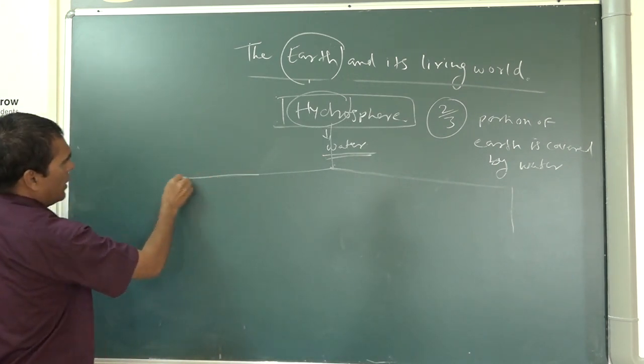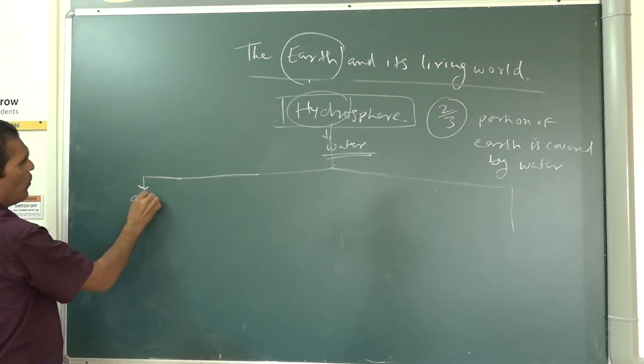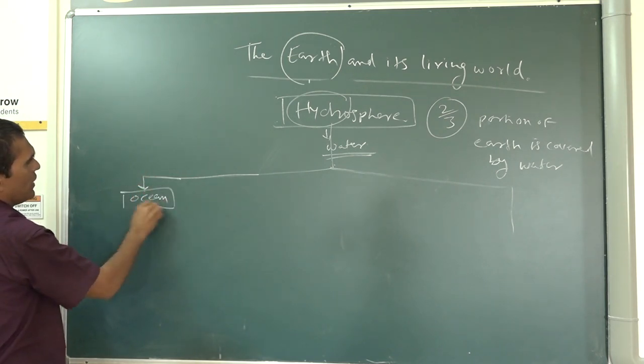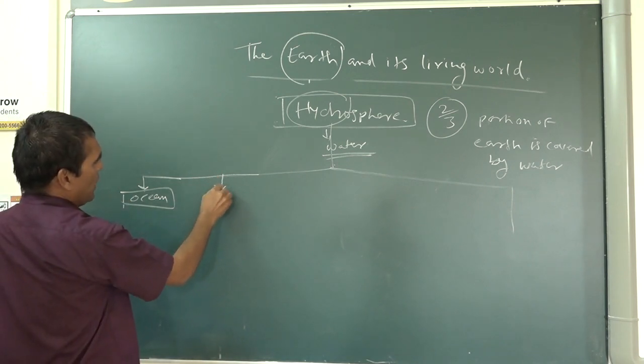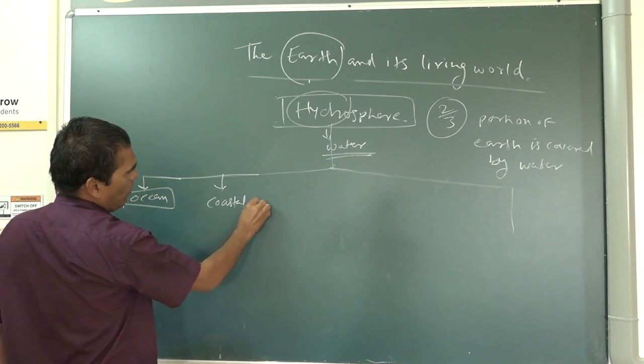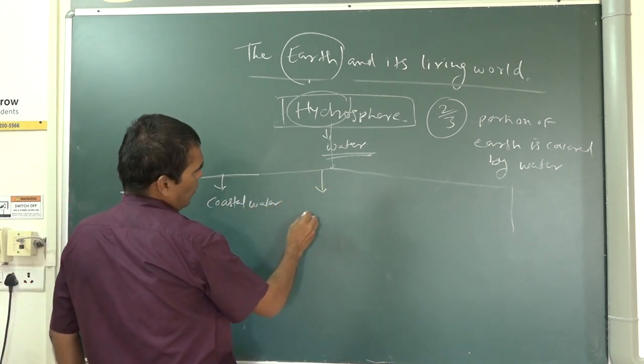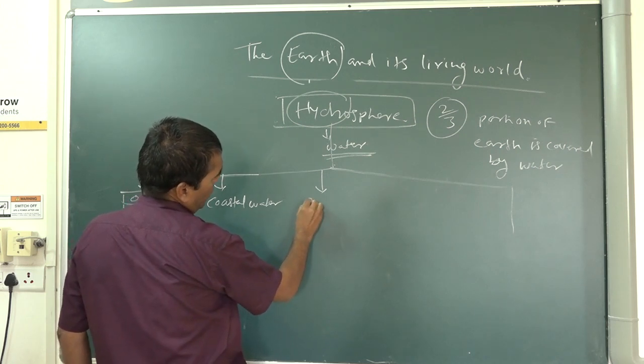If you see where we find water on the earth, you will find it in the form of oceans. We will also see coastal water. We will see water in the form of water vapor.